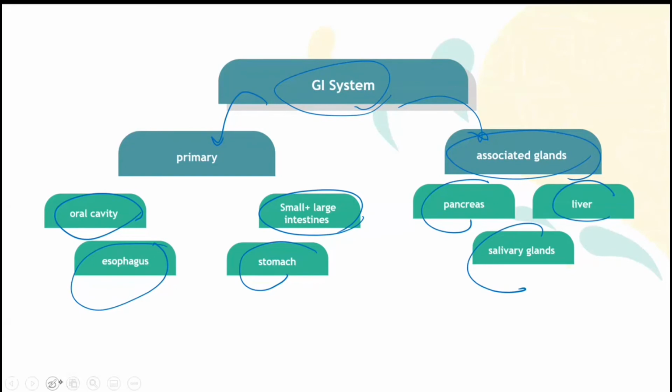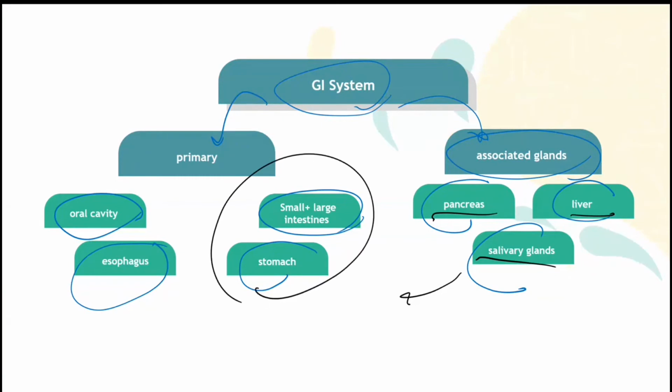Okay, first of all, why do we say that these glands are associated with the gastrointestinal system? Because the pancreas, the liver, and the salivary glands secrete enzymes, okay? These enzymes help to digest the food in the stomach, for example, or in the oral cavity or the small intestine.